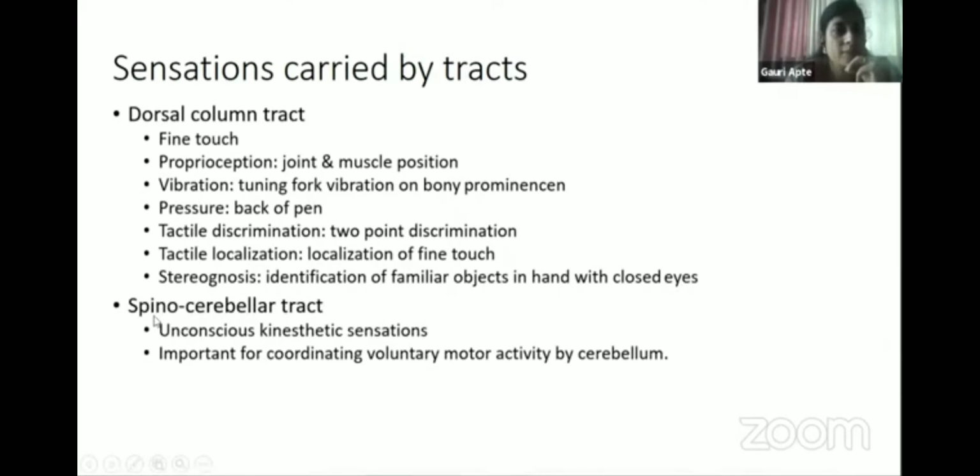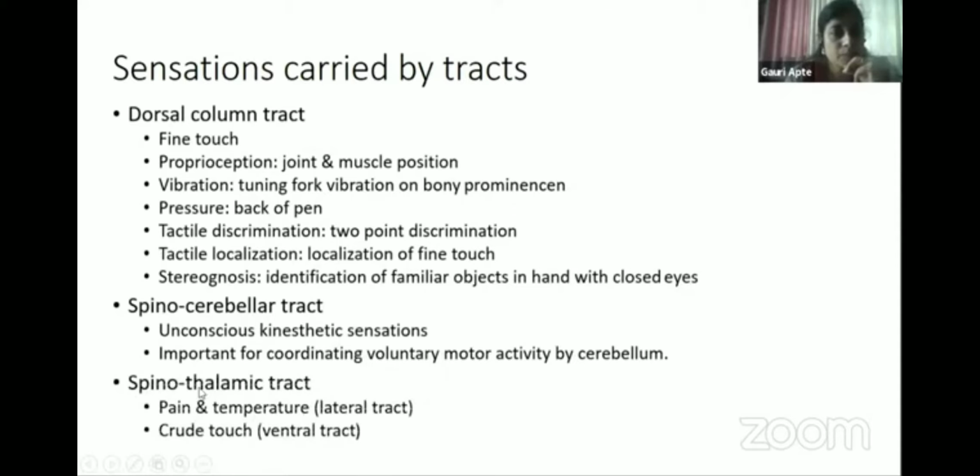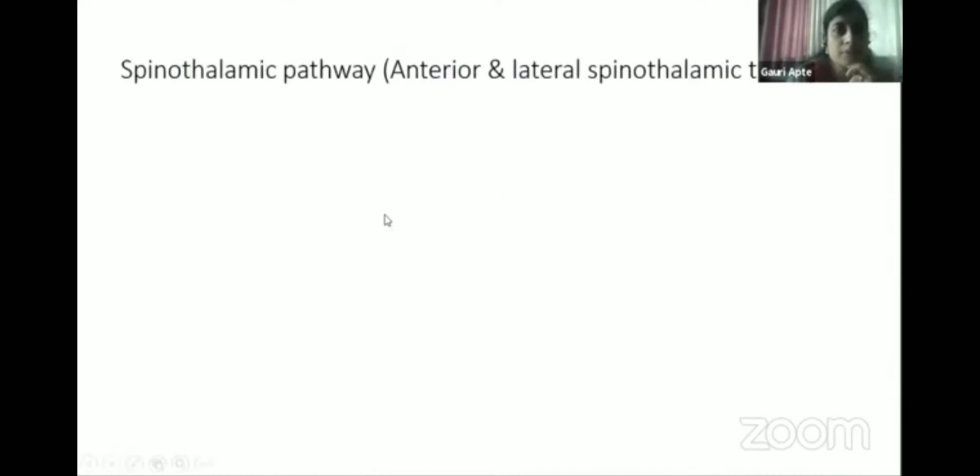Then other tracts: spinocerebellar, going to the cerebellum, they carry unconscious kinesthetic sensations for coordinating the motor activity by the cerebellum. And the spinothalamic tract carries pain and temperature sensation and crude touch. Spinothalamic separately you have to understand the root, origin, and course of this tract and the sensations. Pain sensation has been given a separate category and importance because it is a very important sensation.